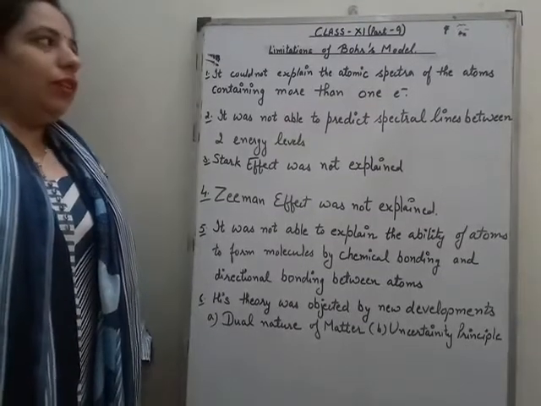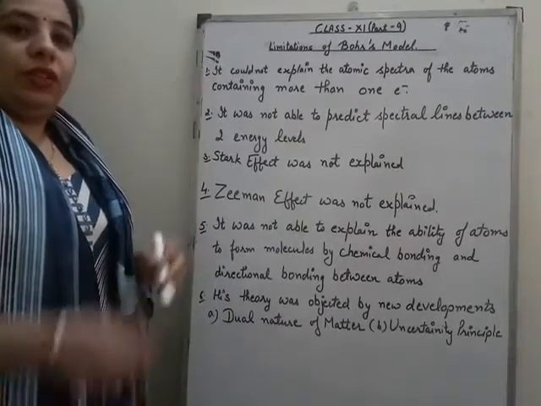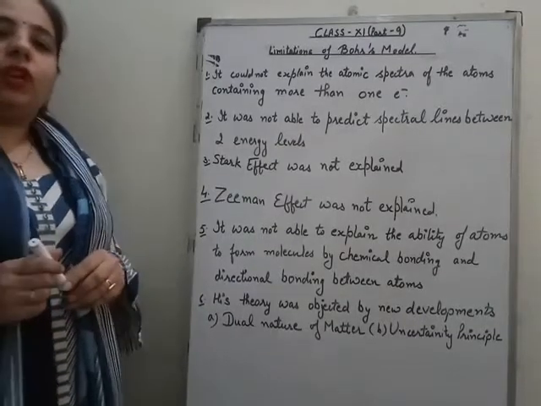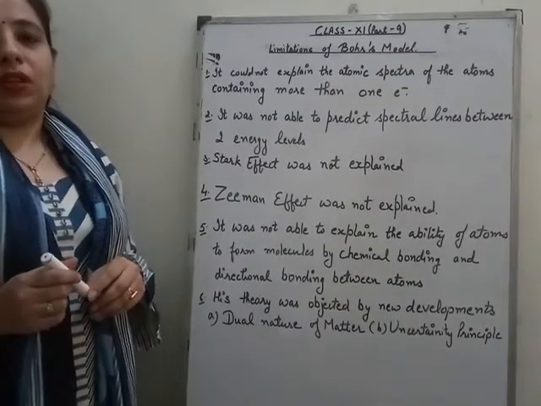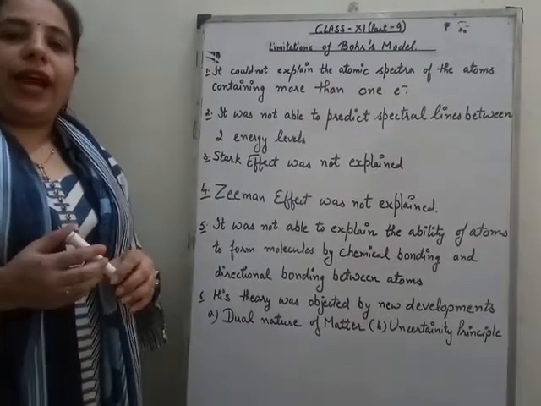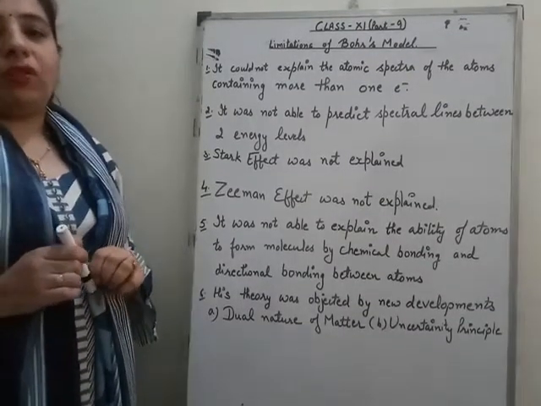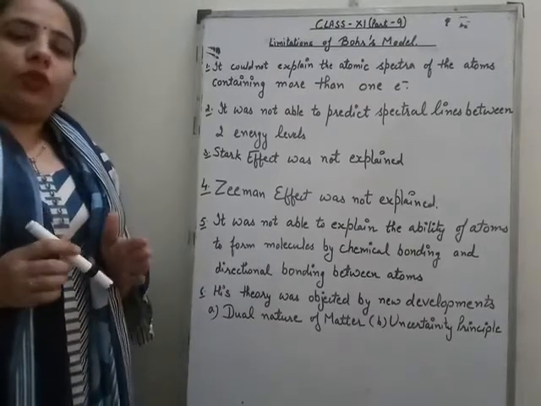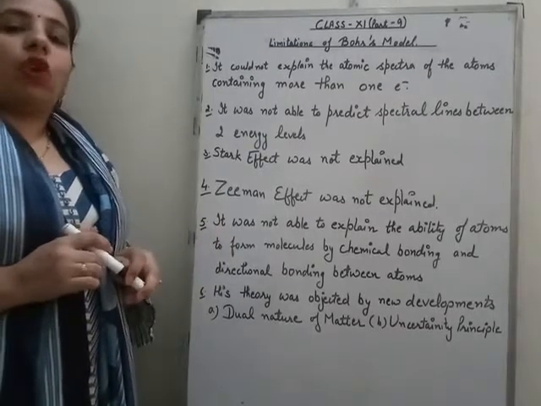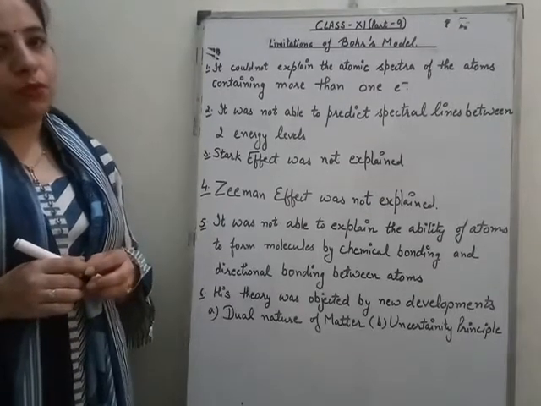Good morning everyone. In this part we are going to discuss the limitations of Bohr's model. But before that, a quick recap of the previous models. The first model to explain the structure of the atom was Thomson's model. According to that model, the positive charge is spread uniformly and the negative charge is embedded in it. But the experiment conducted by Rutherford gave a drawback to Thomson's model, because Rutherford's model was totally the opposite of Thomson's model.